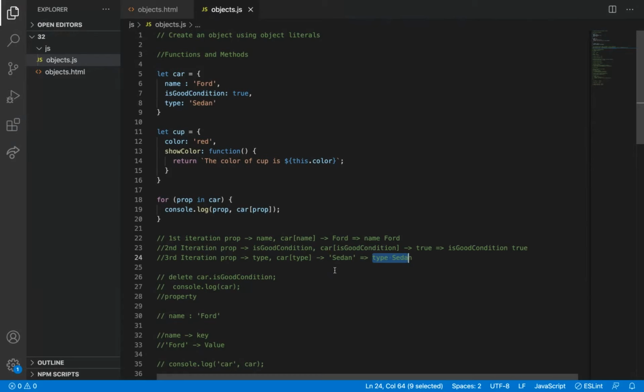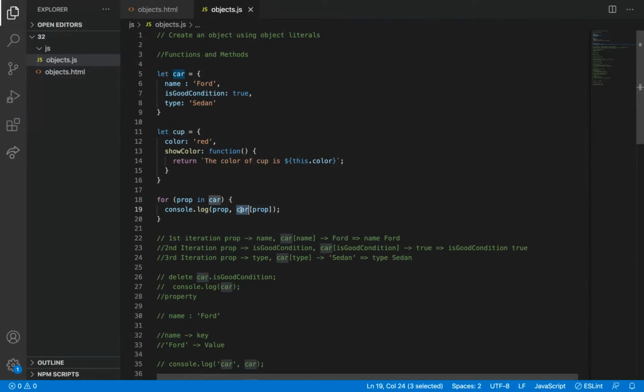Just seeing it here, I don't know how much you can understand, but this is nothing big here. If we use in and this object name, so this is the object name here. So each key will come here. What is the first key here? Name. So in the first loop, name will come.